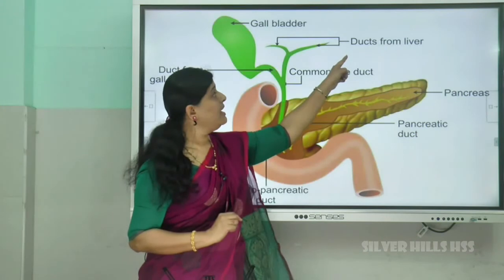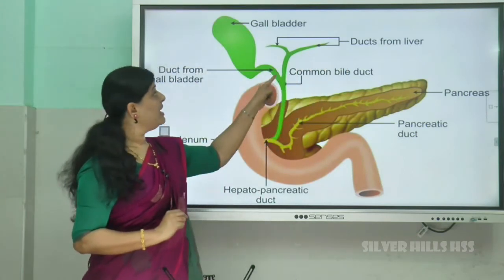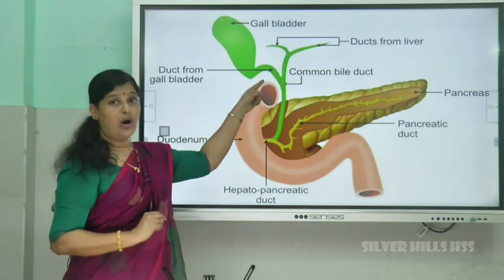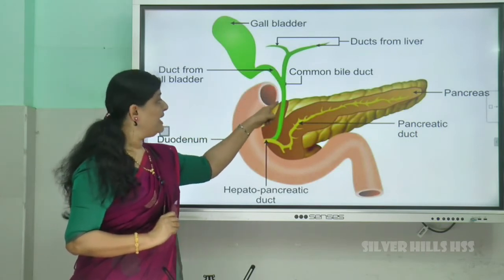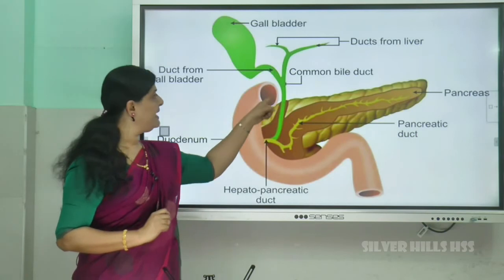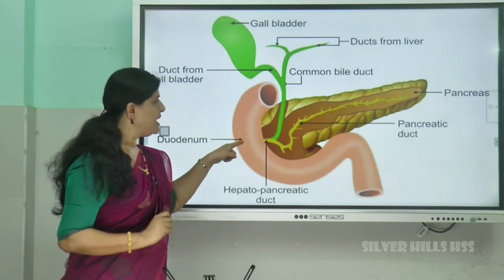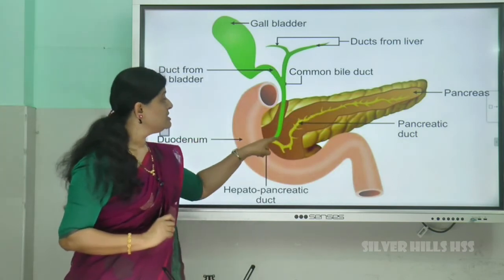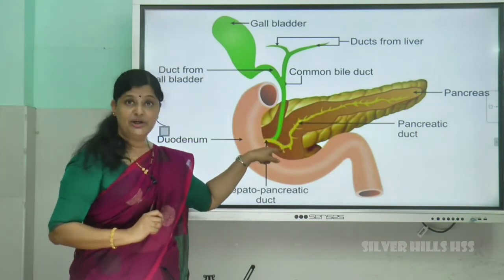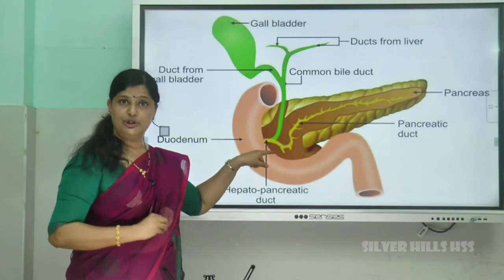You can see the duct from the liver coming and the duct from the gallbladder, both bringing the bile. That duct is called the common bile duct. It's entering into the duodenum, right? And this yellow color part is what? The pancreatic duct, which is bringing the pancreatic juice.